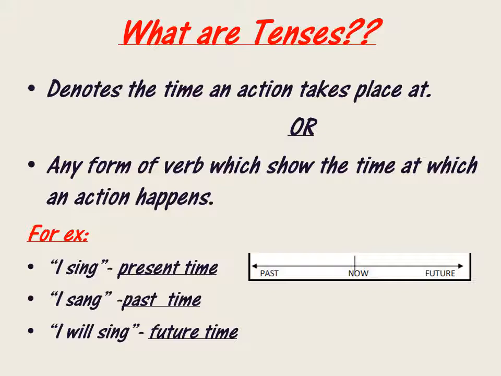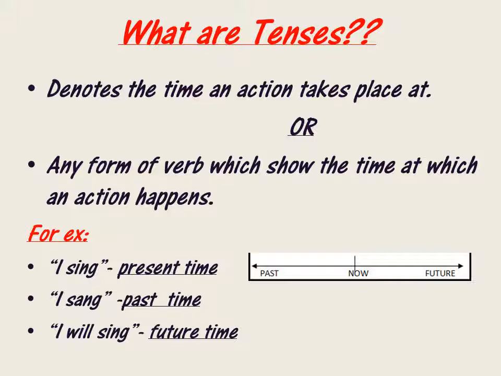For example, as you can see in this image also, something could either be in the past, or could be happening right now, or could be in the future, that will happen in the near future. So let's see the two quotes I've put here. The first, like I say, I sing. Whenever I'm saying this, I sing, that means I'm talking about the present time, that right now I'm singing. When I say I sang, sang means that I am talking about the past time that has already happened and is over.